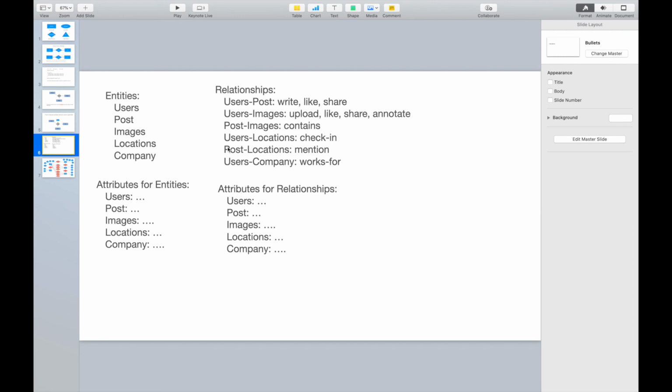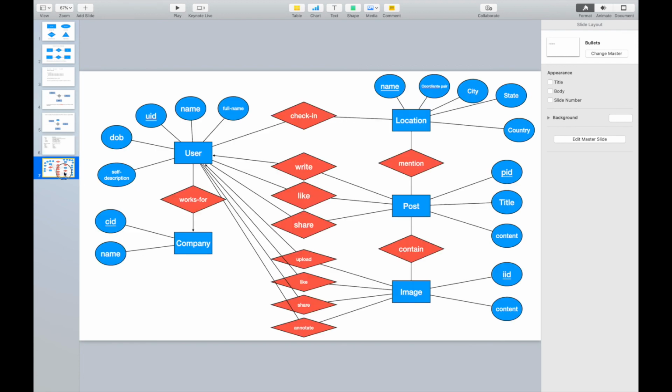And based on your brainstorming discussions, you can keep a note of all the information there, right? Then you can draw all the information with an ER diagram, something like this. We have entities, we have relationships, we have attributes. Okay, so that's it for this toy example.